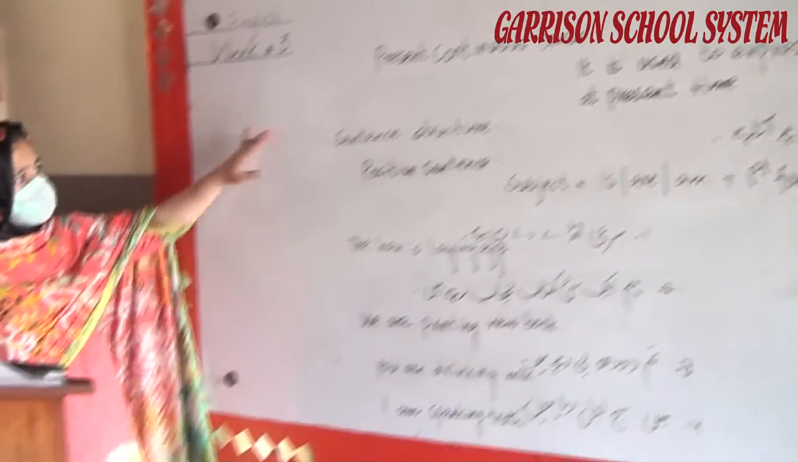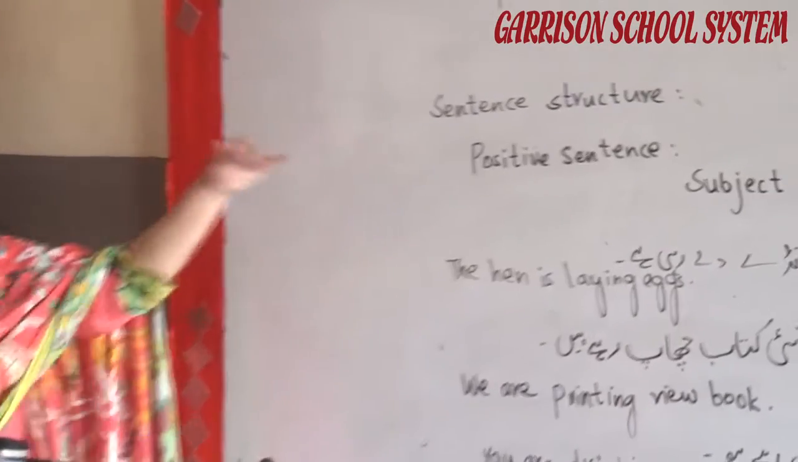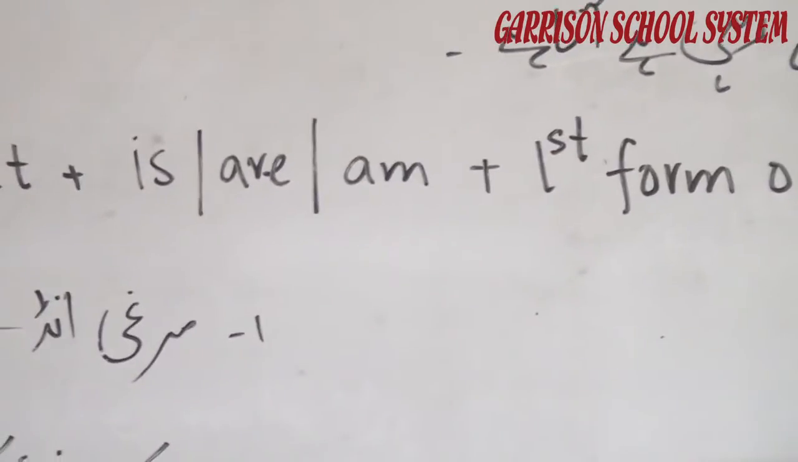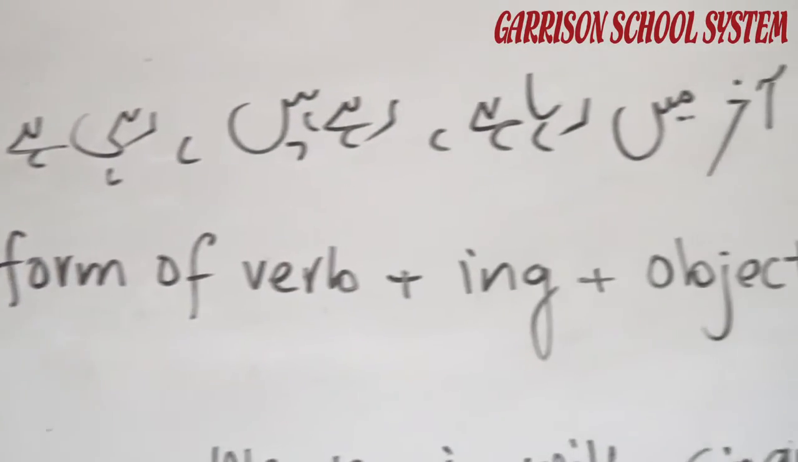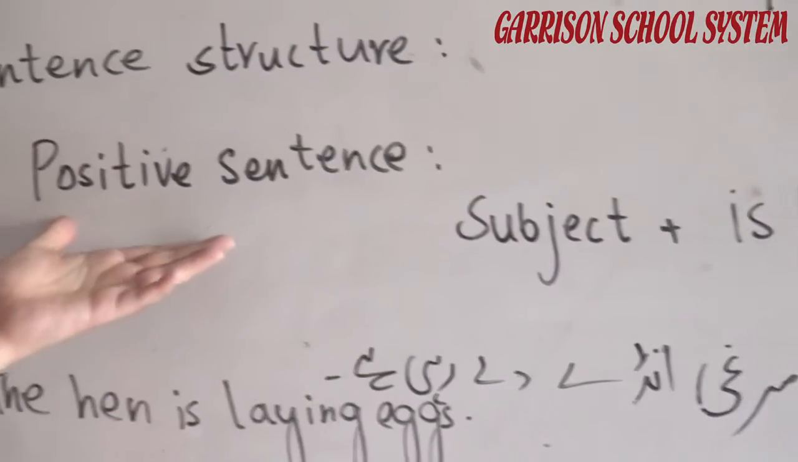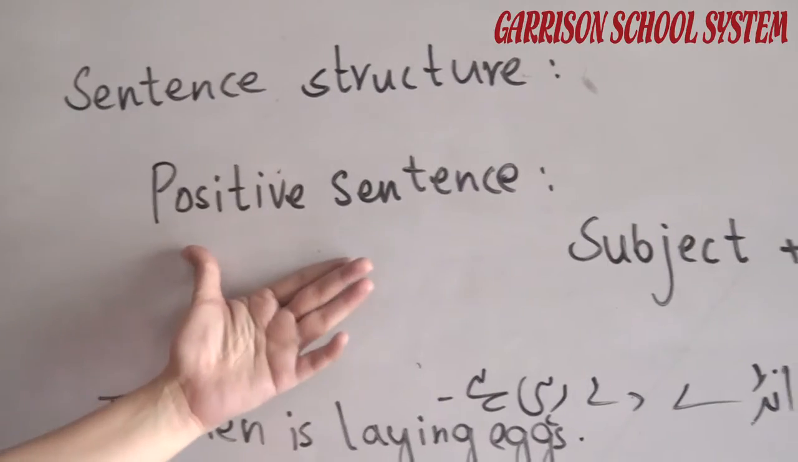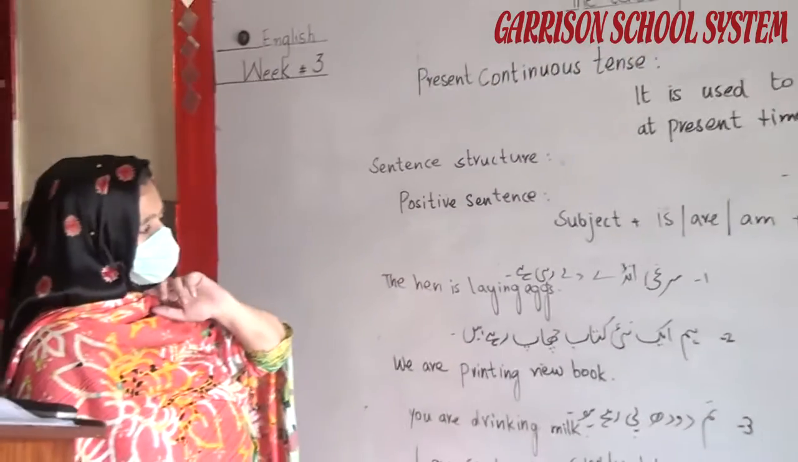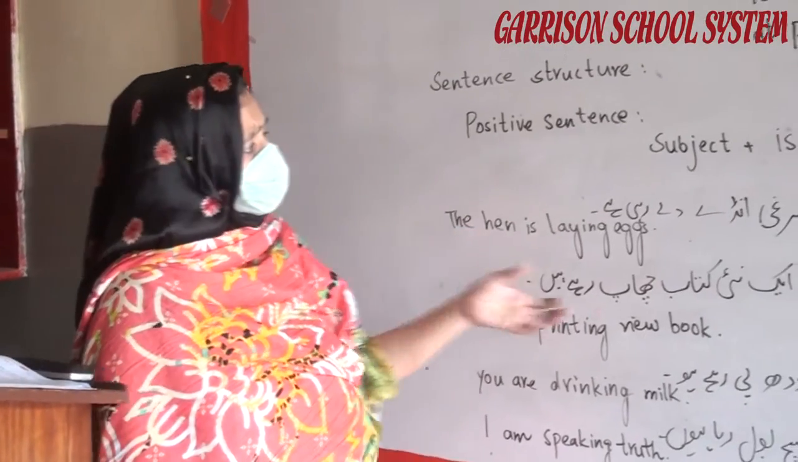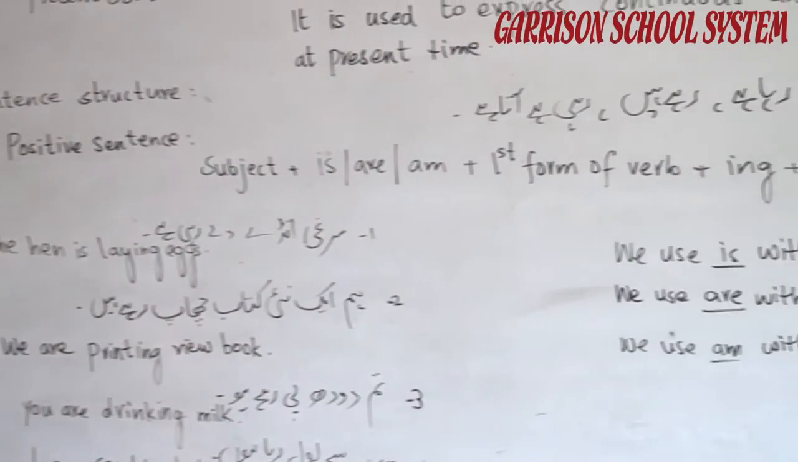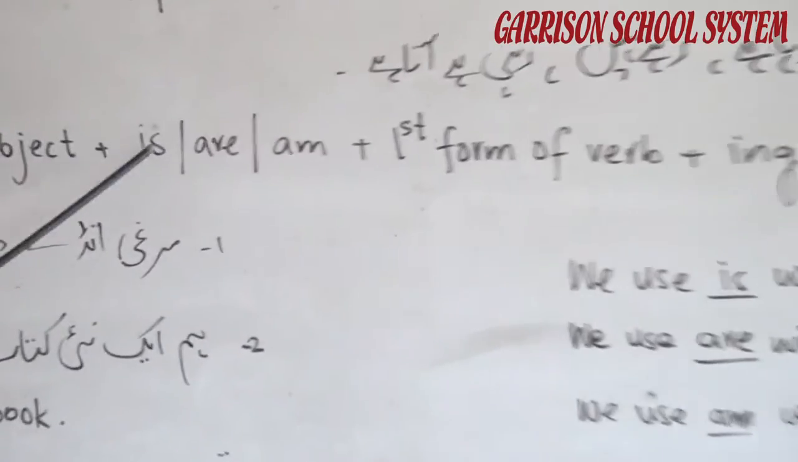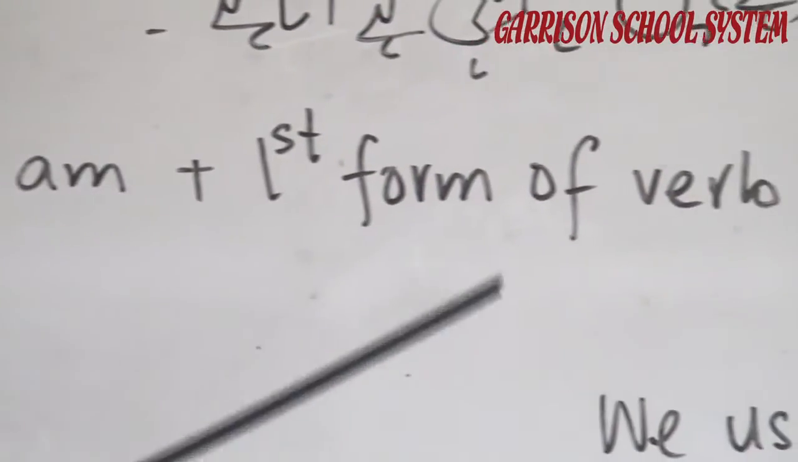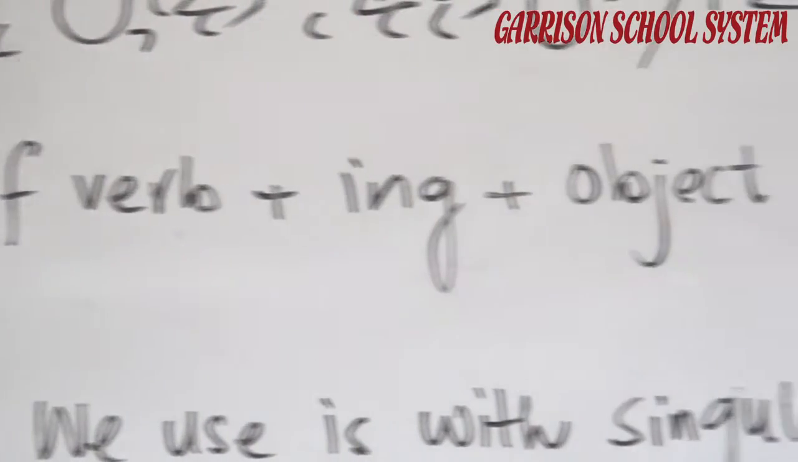Look at the sentence structure of the present continuous tense. In Urdu sentences its identification is रहा है, रहे हैं and रही है, which means the action is continuing, the action is ongoing. Now we will discuss positive sentences, affirmative sentences, simple sentences that end with a full stop, or statement sentences. Look at the sentence structure: subject plus is, are, am, that is the helping verb, plus first form of verb plus ing plus object.